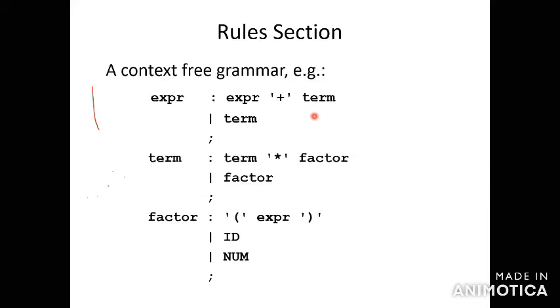So this is the context free grammar. Now I told you the rule section, context free grammar: E tends to E plus T bar T, T tends to T star F bar F, F tends to bracket of E bar ID. So this is the given context free grammar. How to write the context free grammar in Yacc rules? You have to write expression equals expression plus term slash term colon. Term equals term star factor slash factor. Factor equals bracket of expression, ID, number. This is for the rule section.